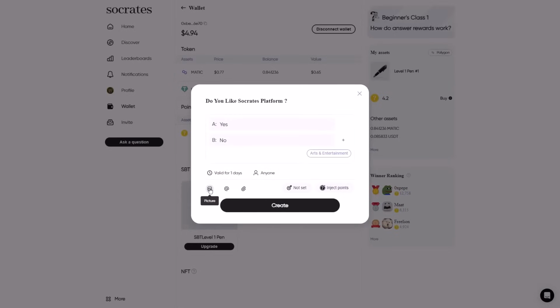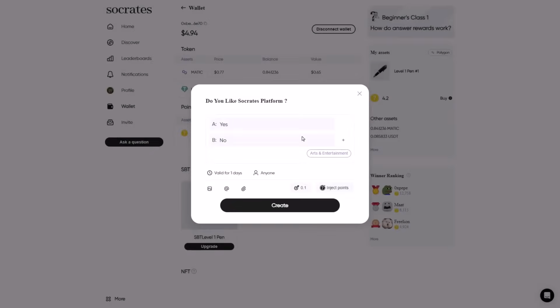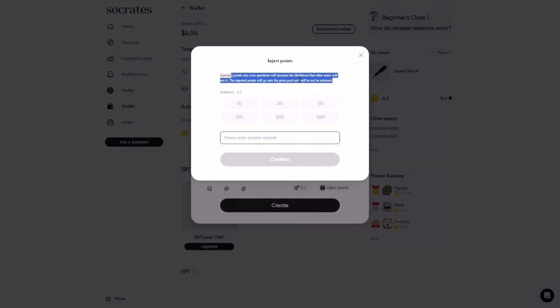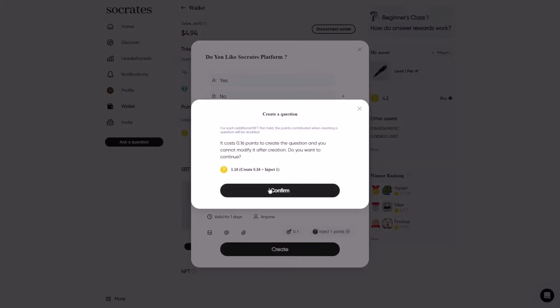Here I can also add a picture, users, and some links, but I will not do it for now. Now I will set how many points. For example, I will choose 0.1. For inject points, I will do 1, and I will create the question and confirm it.